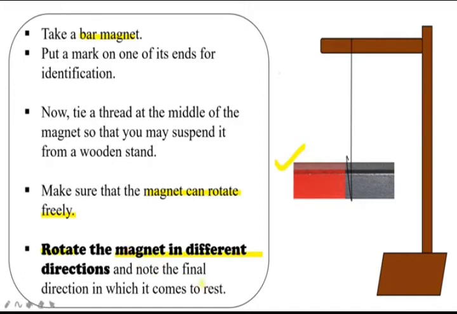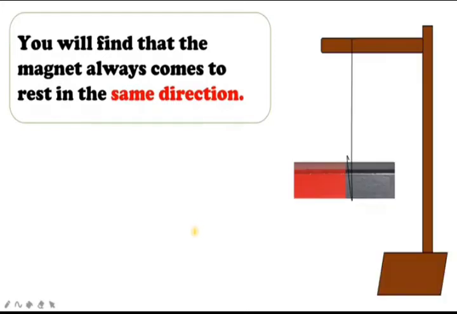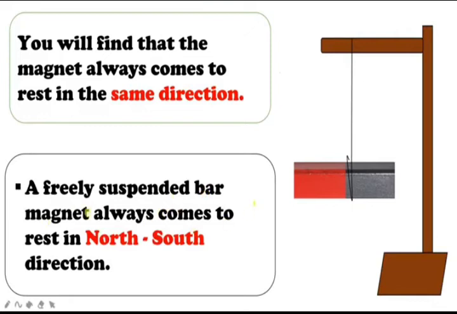Okay children, once you tie the thread on the middle of the magnet, you can see finally what happens. You will find that the magnet always comes to rest in the same direction. So it always points towards the north and south direction.